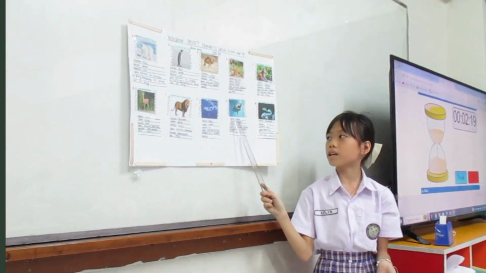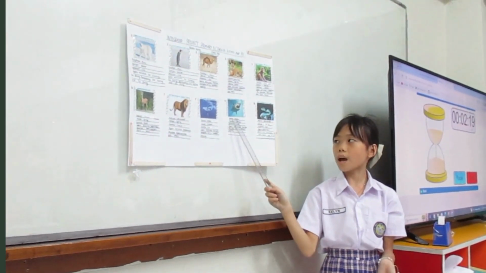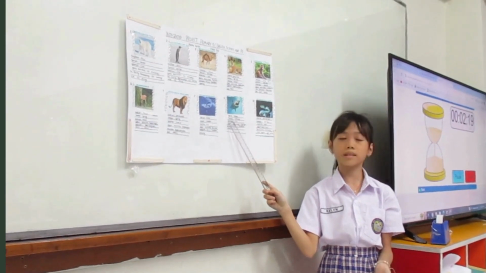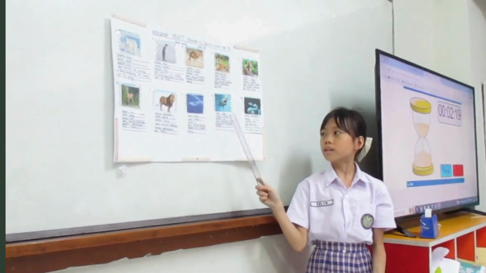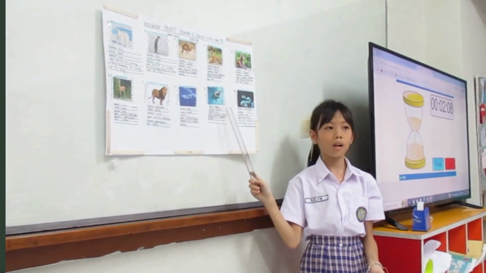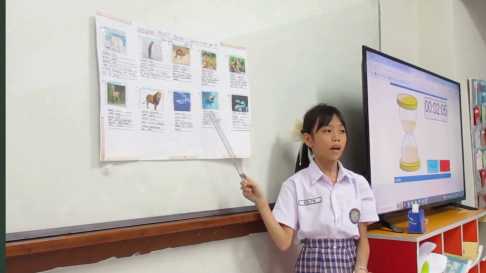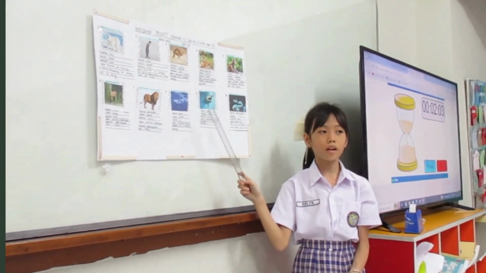The next picture is shark. Their habitat is the ocean. The season is summer. The weather is hot. The sport activities are football, volleyball, biking, handball, and running.